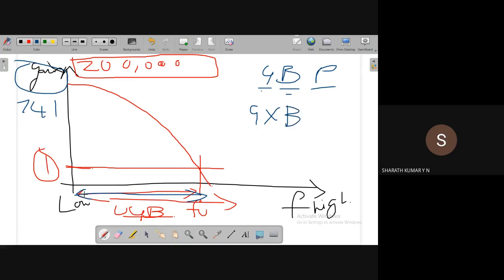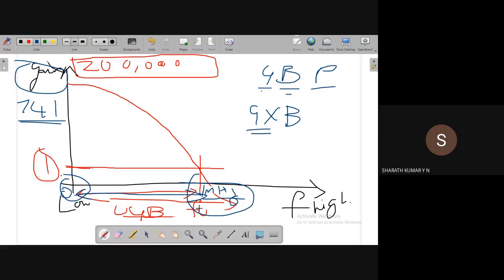What is bandwidth? Higher frequency. See, lower frequency is DC, we can take it as 0. For the 741 op amp, the upper frequency with which the op amp can work without any distortion is approximately 1 megahertz. So what will be the bandwidth? 1 megahertz.